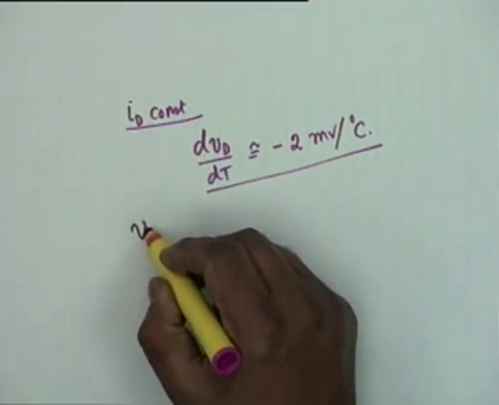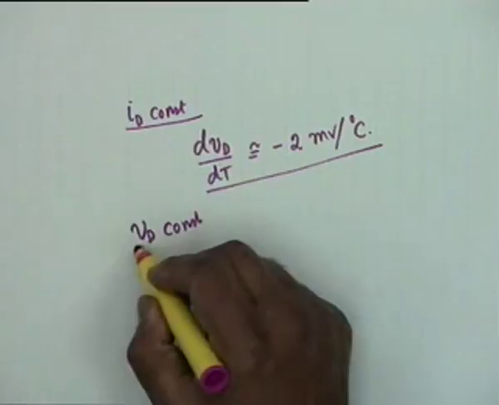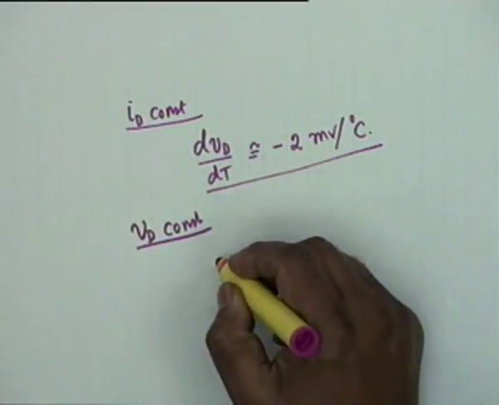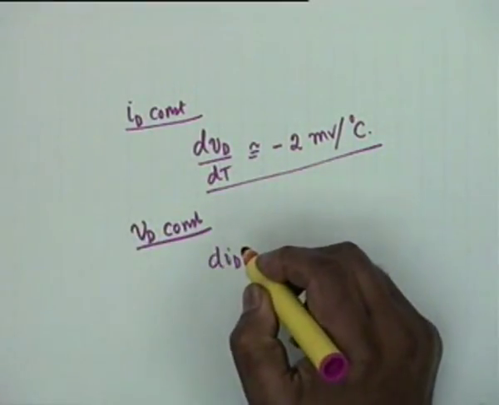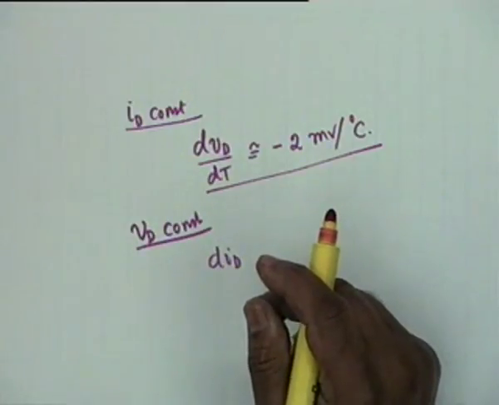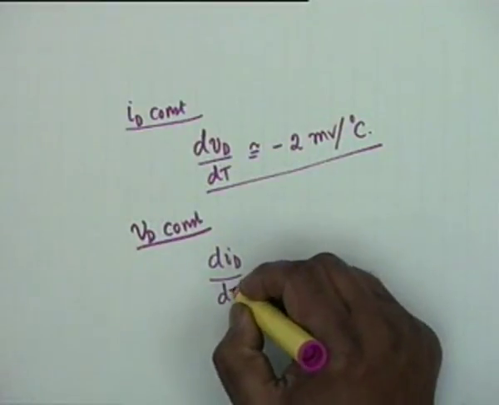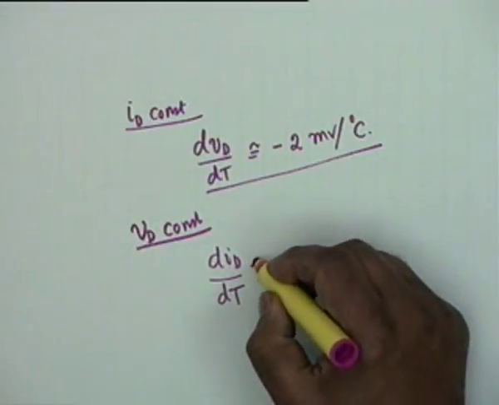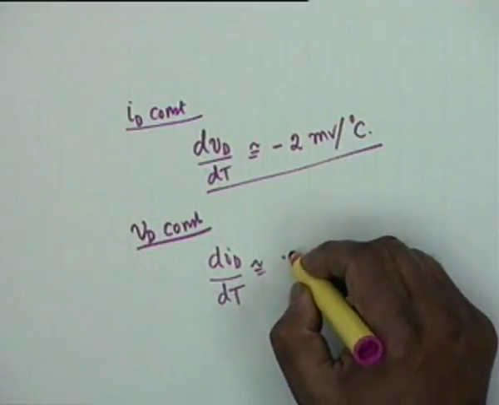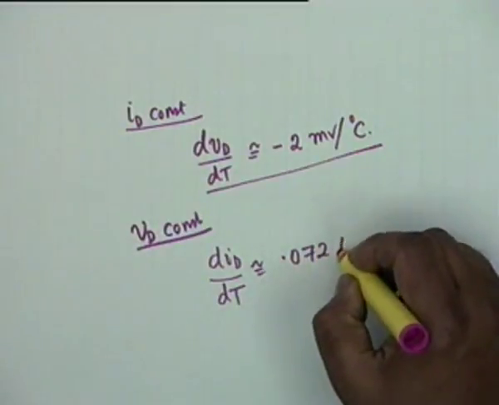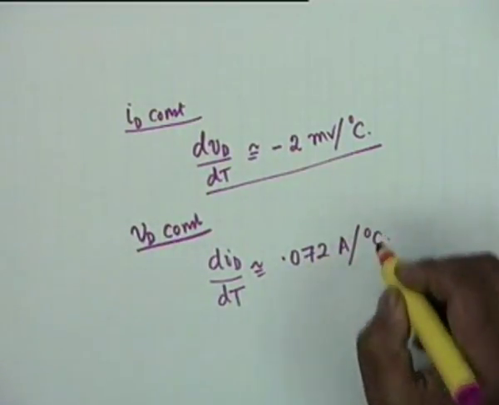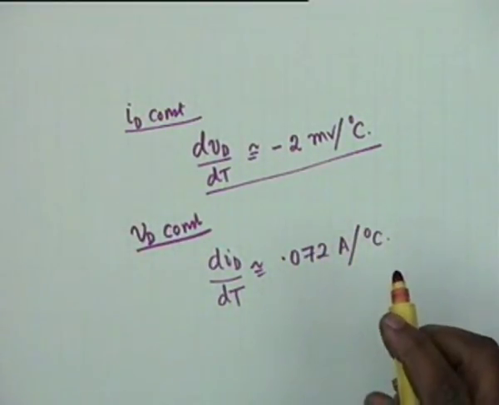On the other hand, if V_D is constant, that means you drive the diode by a constant voltage supply, then dI_D/dT is approximately 0.072 amperes per degree centigrade, 0.072.